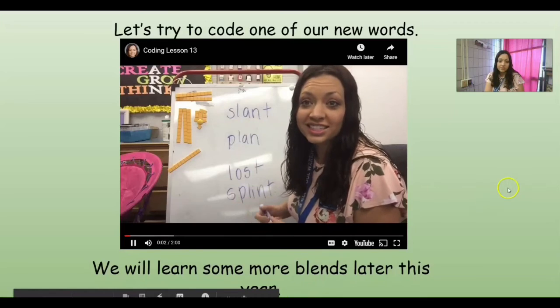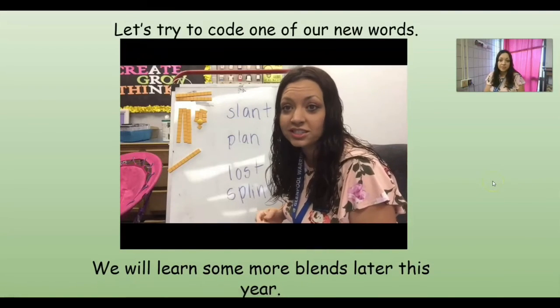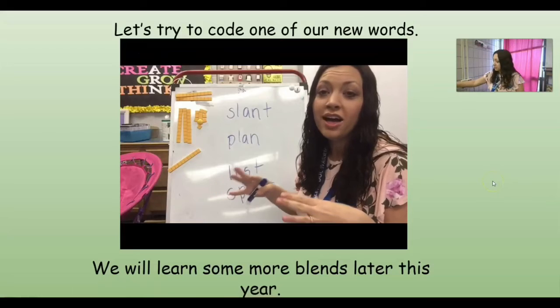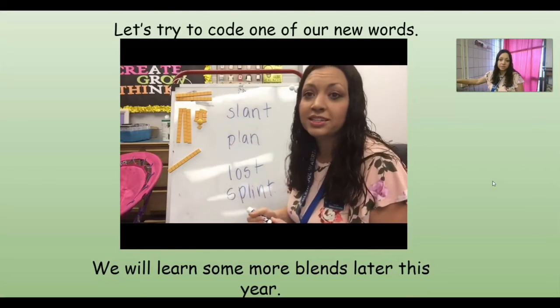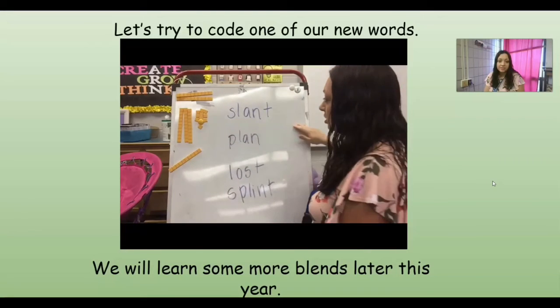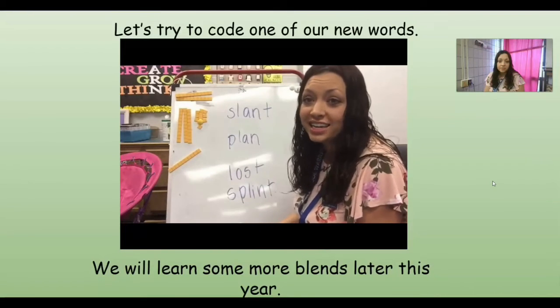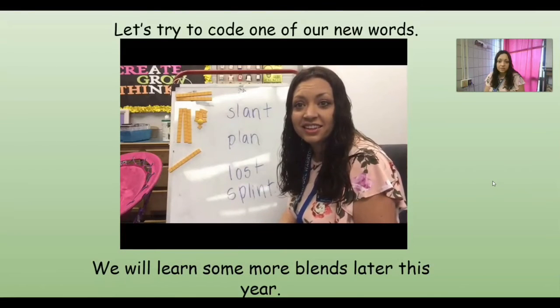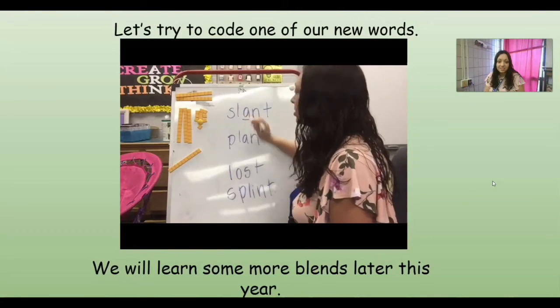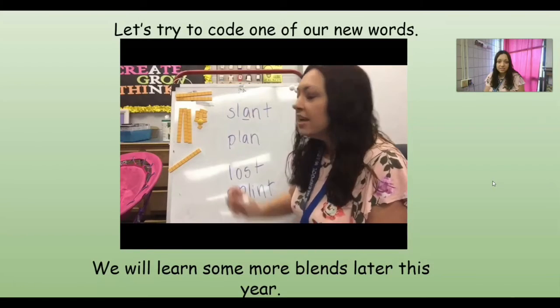Good morning, friends. So we're going to practice actually coding these words. We're going to break them apart and figure out how we know if our vowels are going to be short or long. So the first thing that we need to do is look at these words and say, I need to find my vowel. Well, in the first word, where's my vowel? That's right, my vowel is A. So I'm just going to put a little line so I know where it's at.